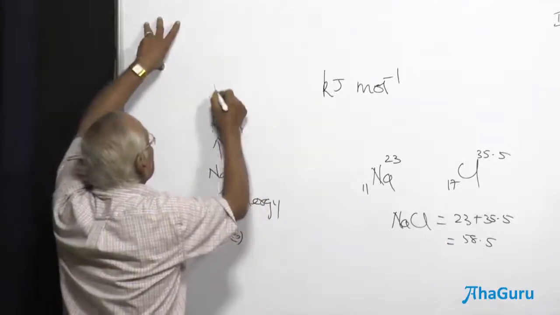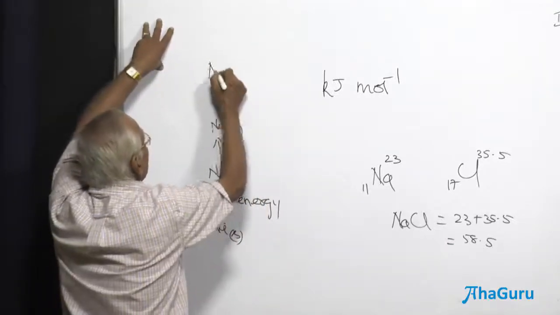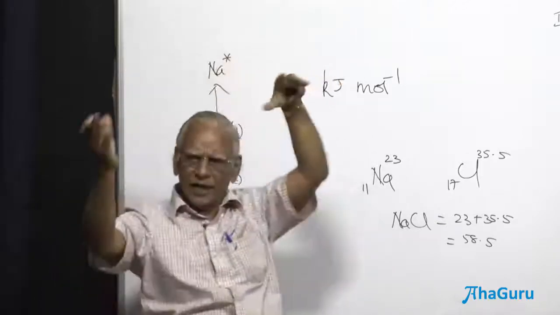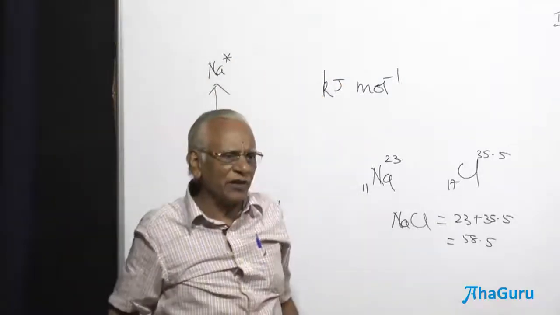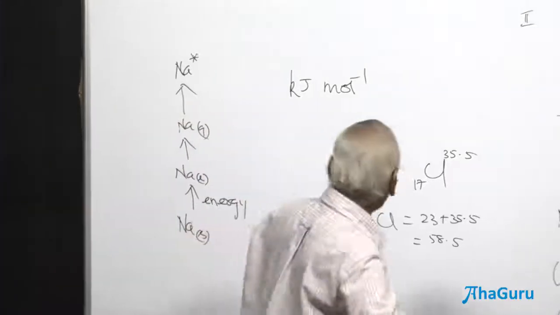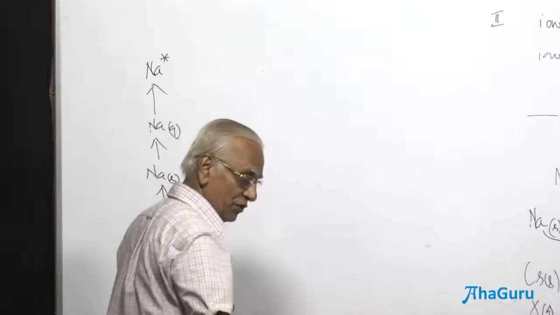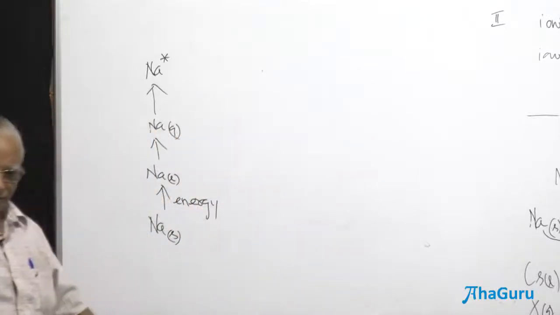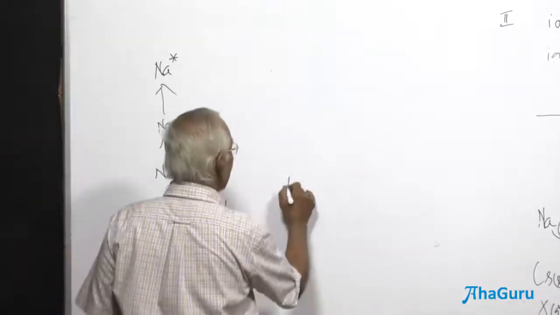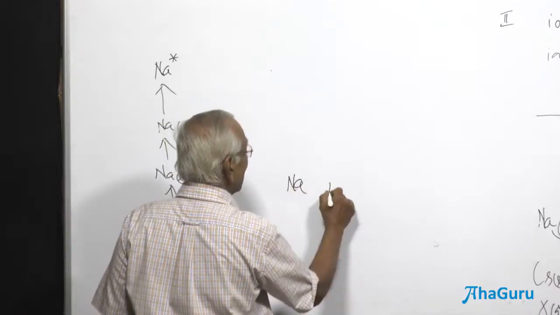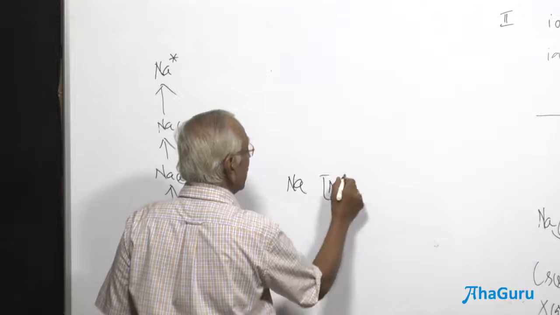From there, you supply energy. And what happens? I am going to write the excited state. I can write umpteen electronic configurations. Which of the following is the electronic configuration of the excited state of sodium? Sodium is going to be atomic number 11, neon core. Isn't it neon here?